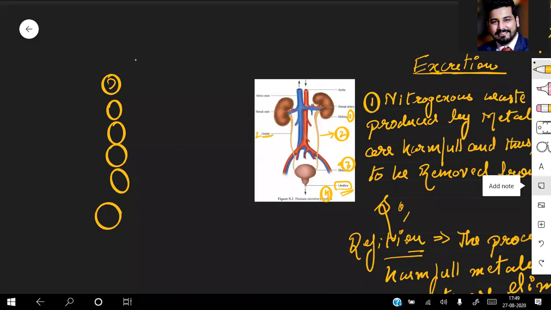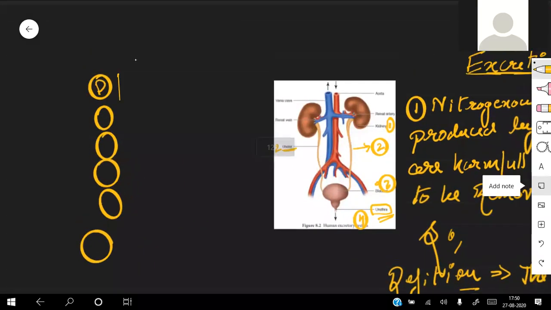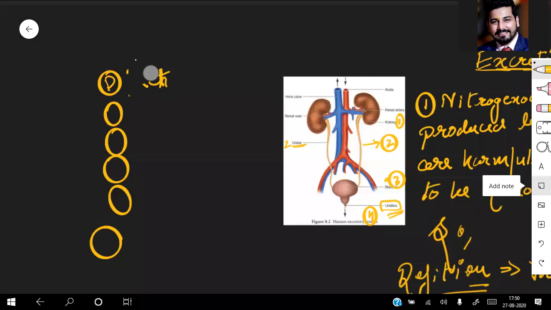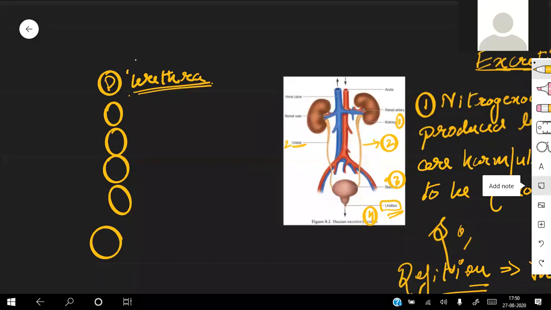So when we talk about the urethra, it forms the neck of the urinary bladder.